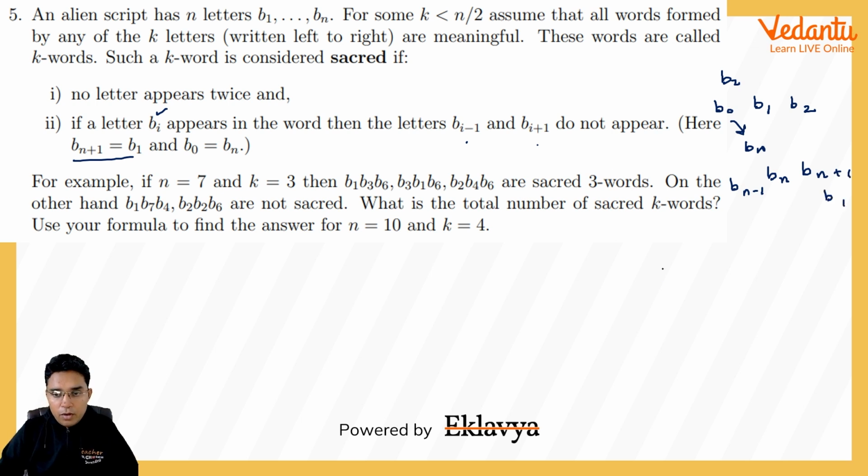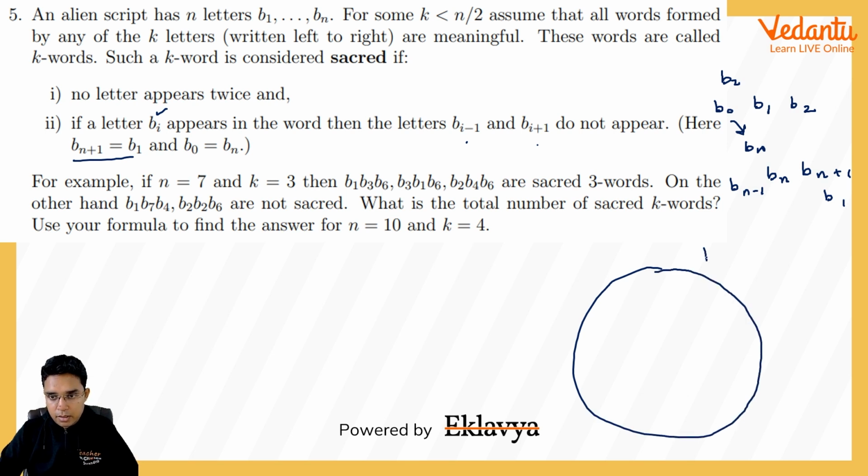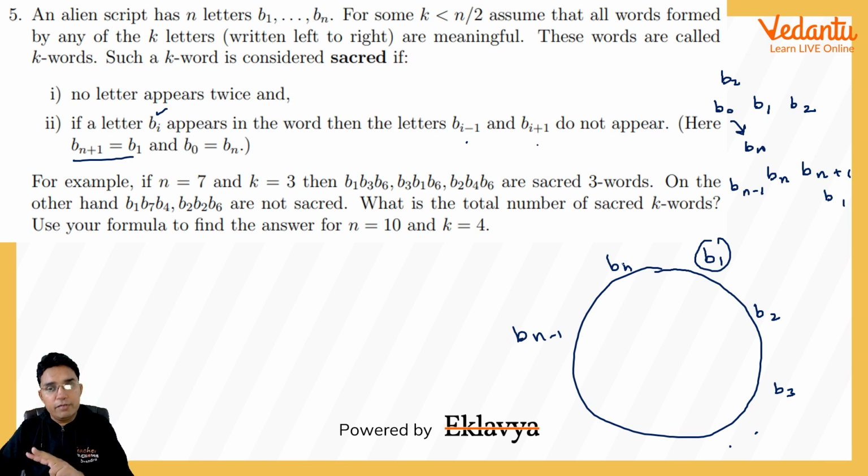Actually, what we can do, we can assume these letters to be written on a circle like this: B1, B2, B3, and so on, Bn, Bn minus 1. Okay, so here for every letter we are having exactly two neighbors. With B1 we are not supposed to take Bn or B2.